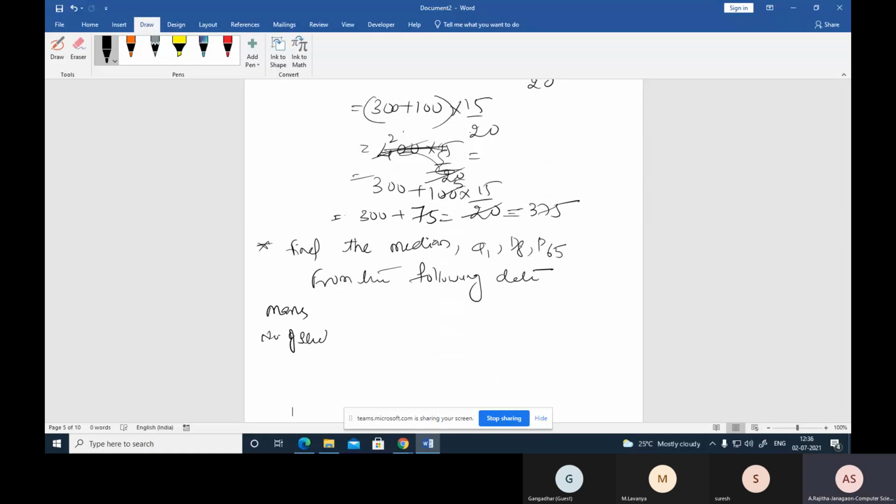So this is the formula. Coming to the marks, 0 to 10, 4 members are there. 10 to 30, 12 members. Now 30 to 50, 8 members.